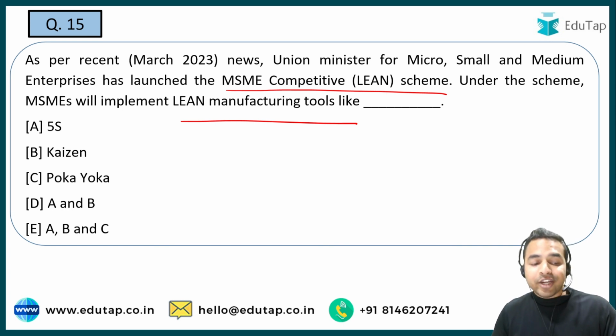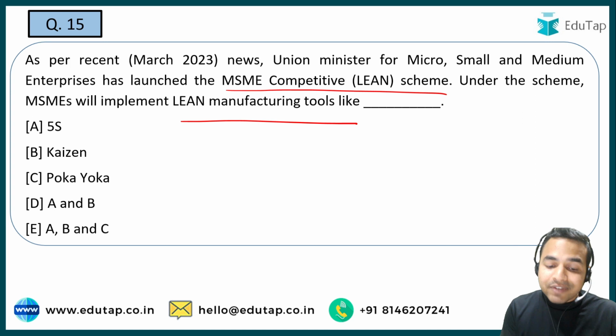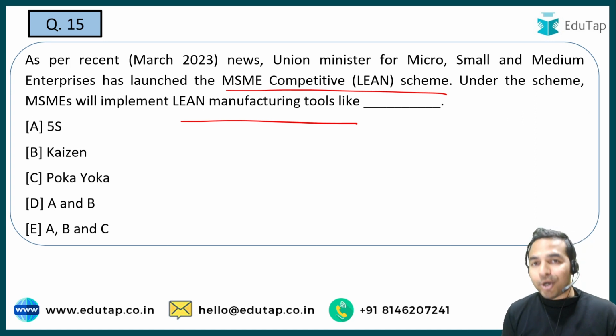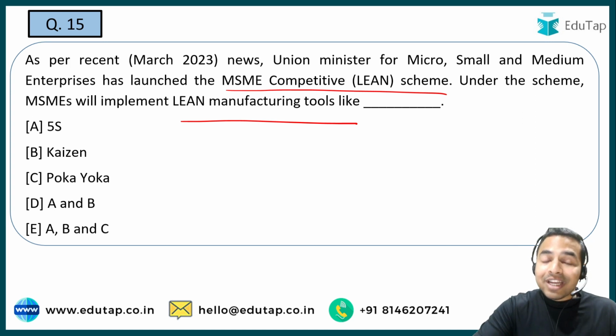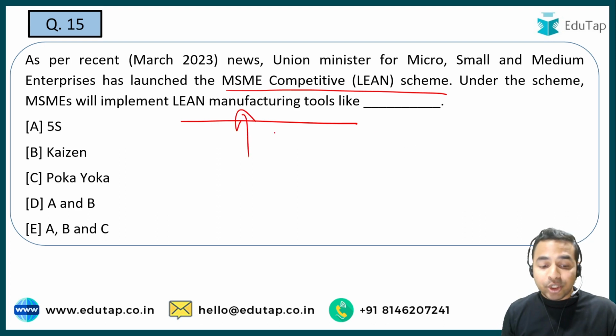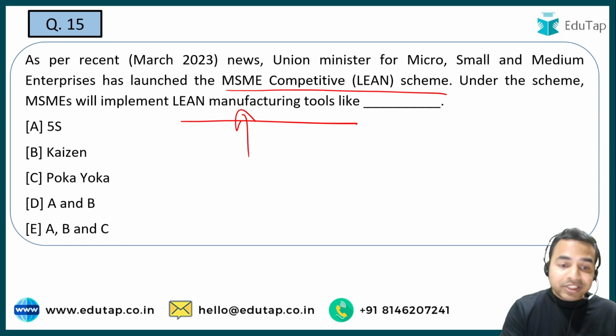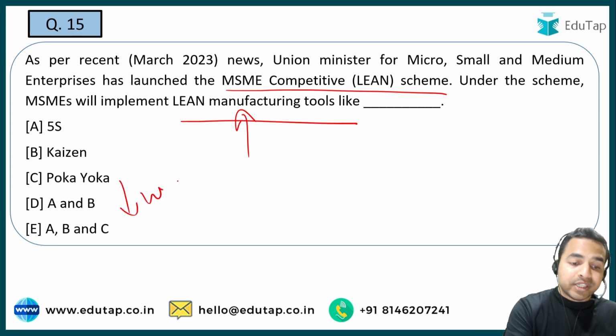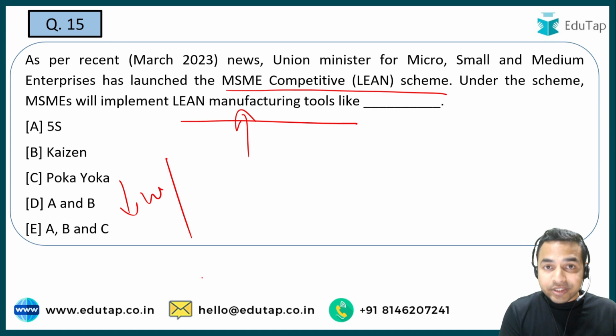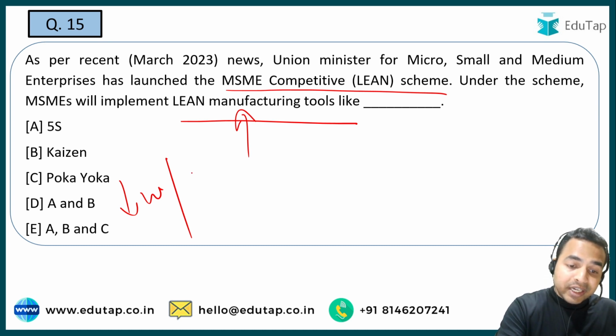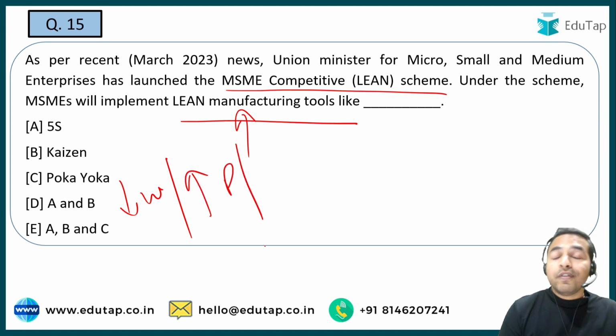So guys, when I talk about the lean, it is an extensive drive which is being launched by the government of India so that they can create awareness among the MSMEs about these particular lean manufacturing tools and how they can impact it. See guys, this is going to reduce the wastage of these MSMEs. It can increase the productivity of these MSMEs.